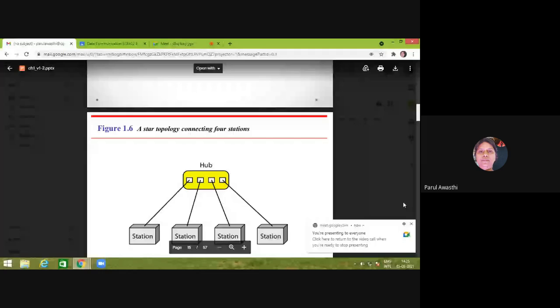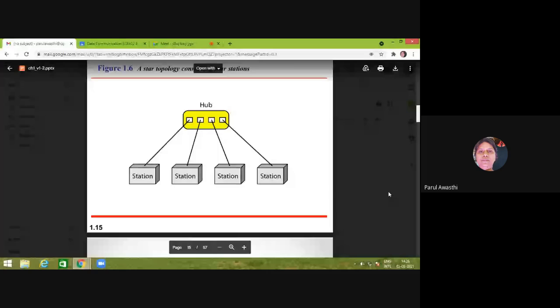Star topology physically looks like a star. That's why it is called a star topology. There is a requirement of a special device to connect the number of stations in a star topology, and that special device is firstly called a hub. The speed which we get with the help of a hub is only up to 10 Mbps.